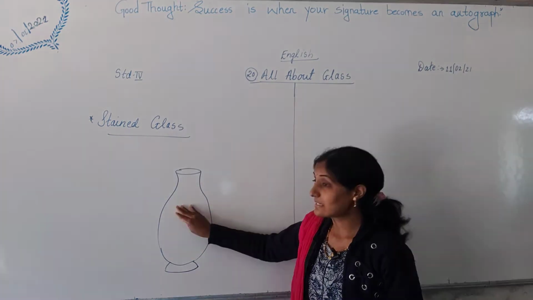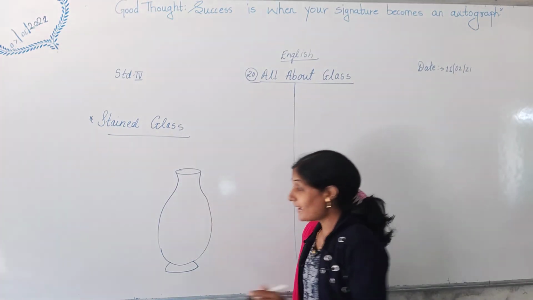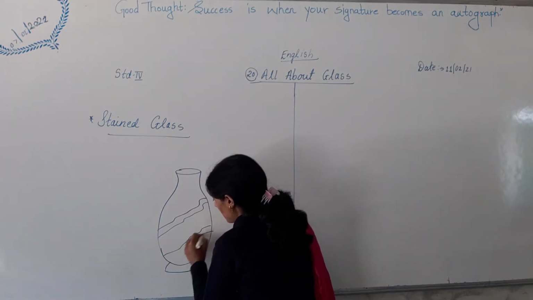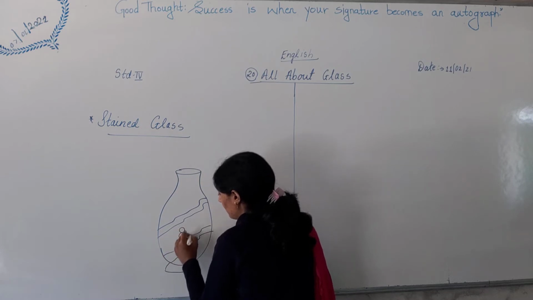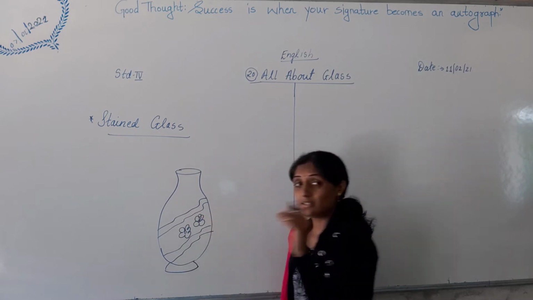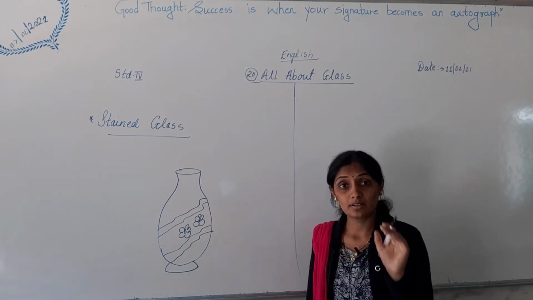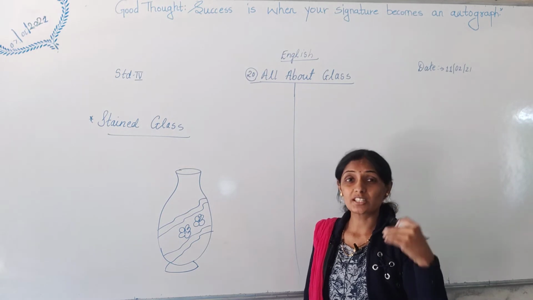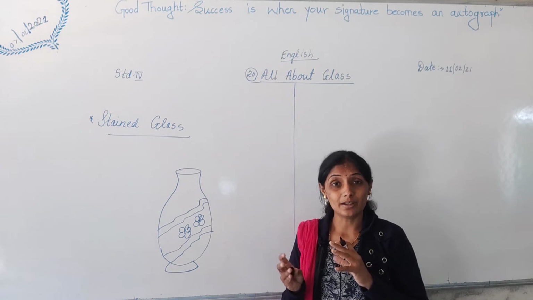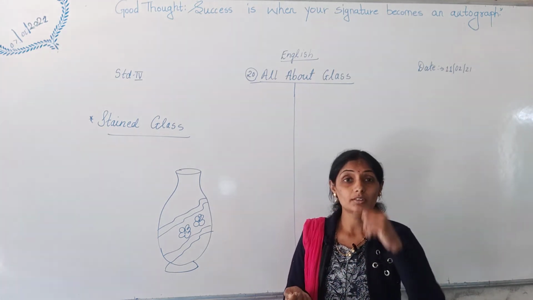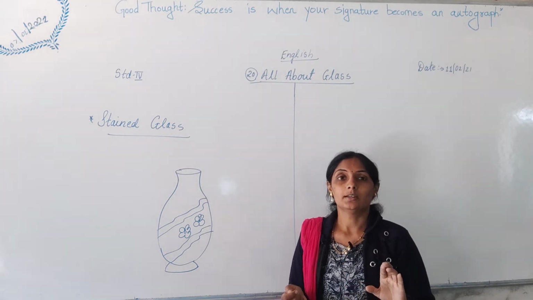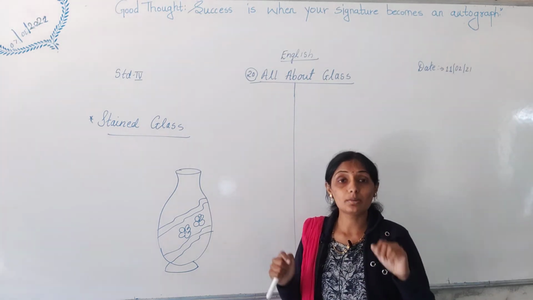And if the vase is made of glass, you can decorate it. What can you do? You can decorate it with various designs with the help of chemicals, and that chemical does not come out. It is permanent chemical. When you keep on using it again and again and clean it again and again, it will become a little faint. But the color or the painting which is done on the stained glass does not get removed, or we cannot remove it.